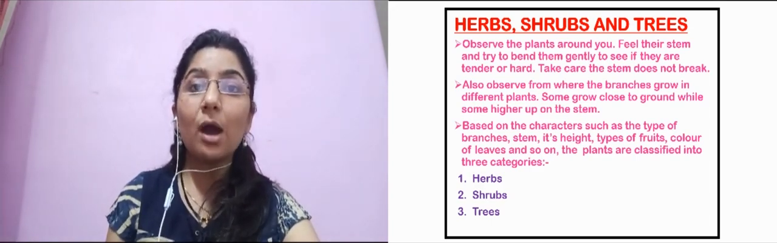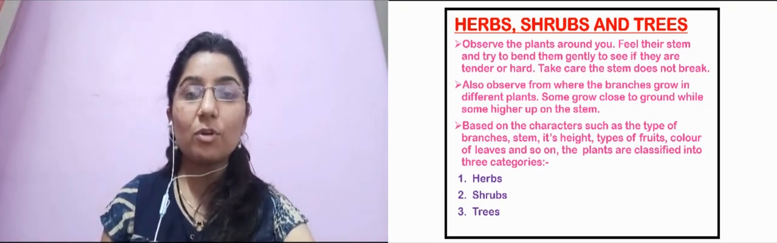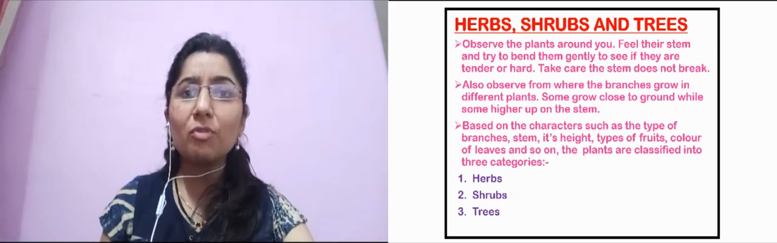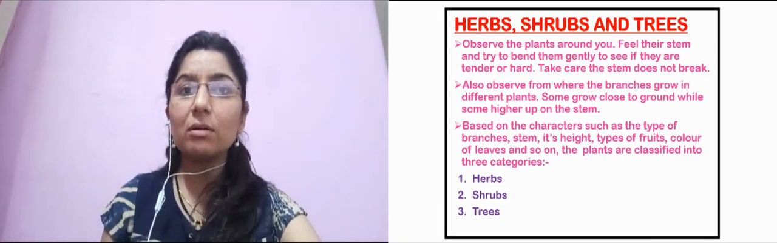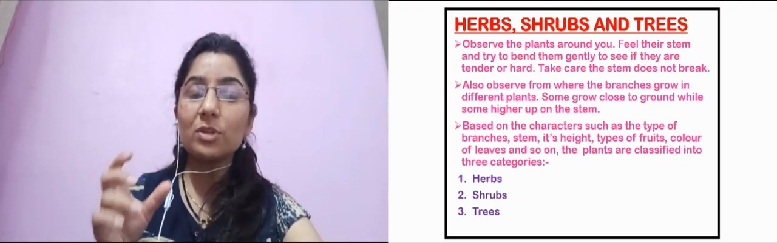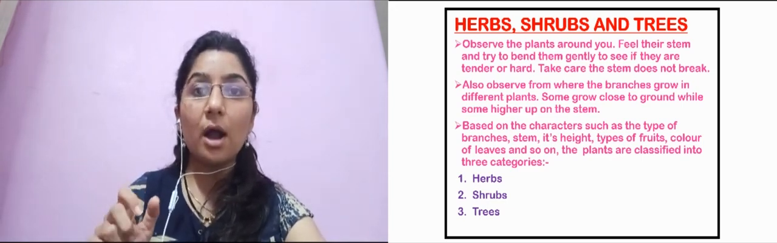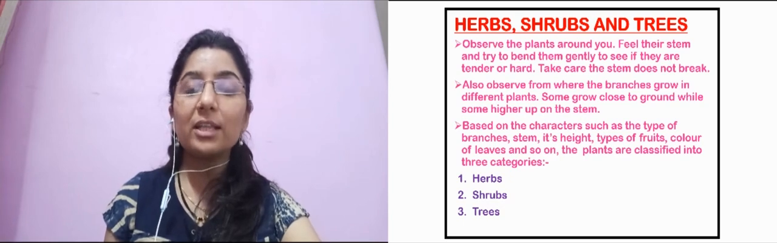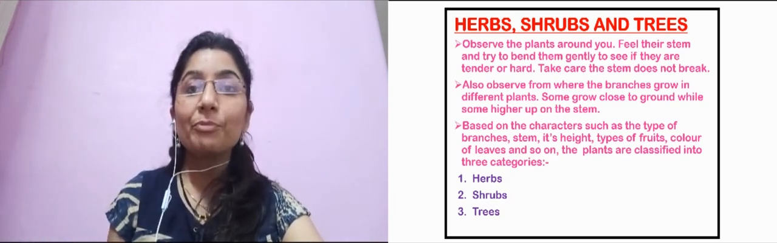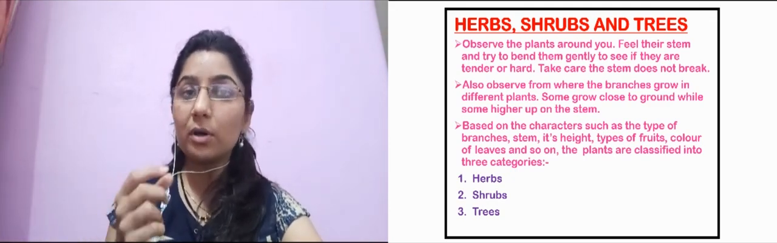After observing the flowers and the leaves, if you go for the stem, if you can feel the stem of various plants, you would find that the stems of some plants would be very tender, very soft, while some stems will be hard. So there is also a difference in the stem. The stems will vary in their size and their properties.